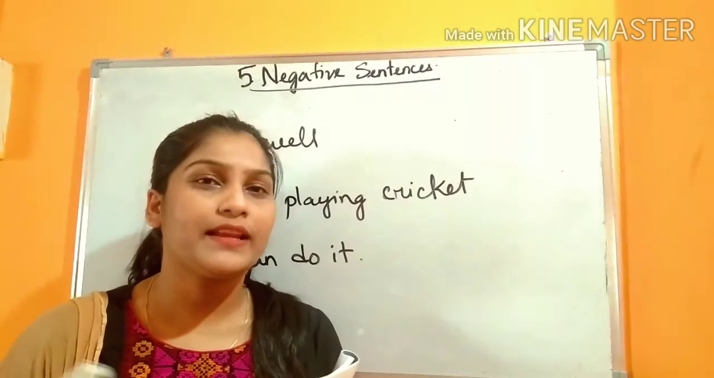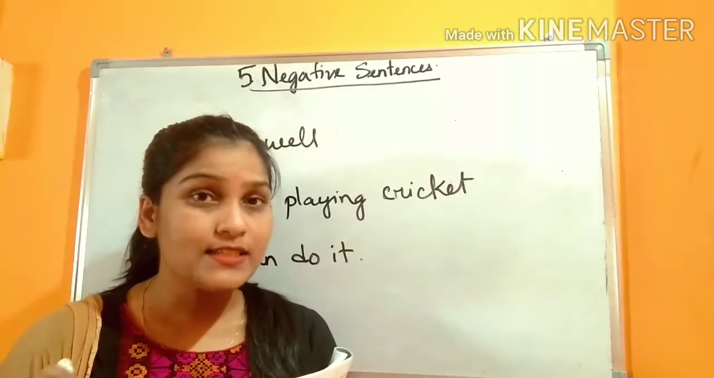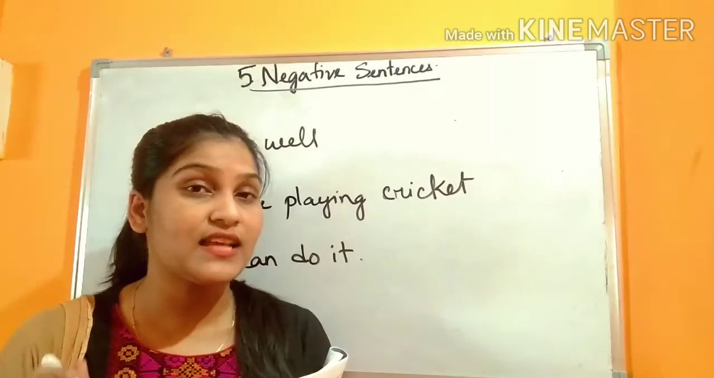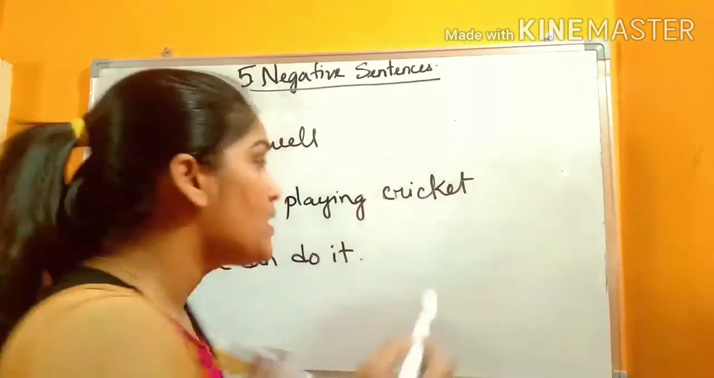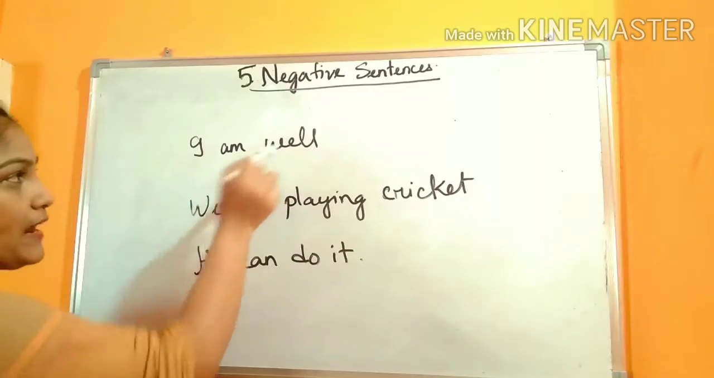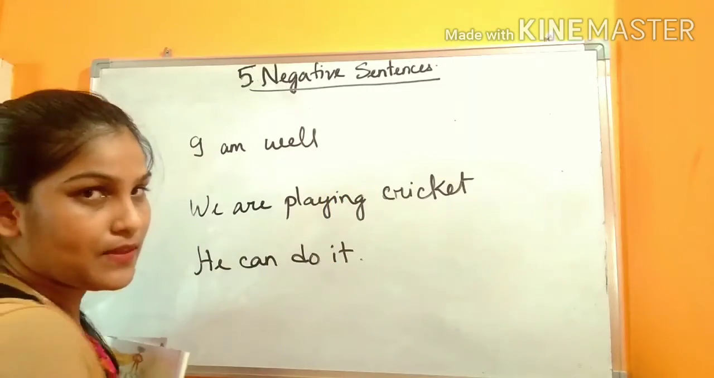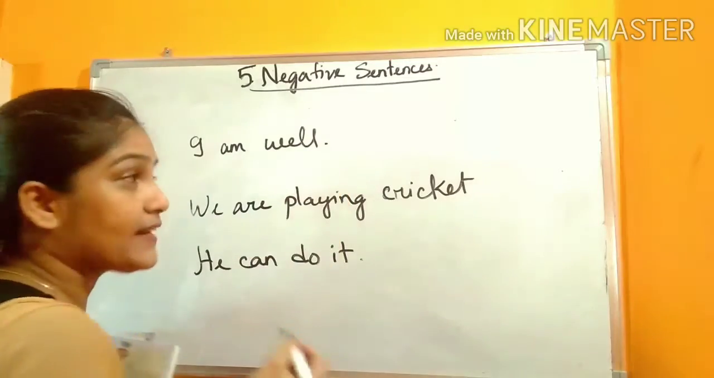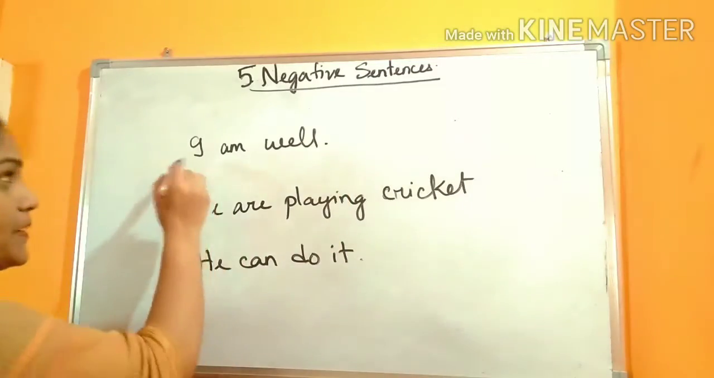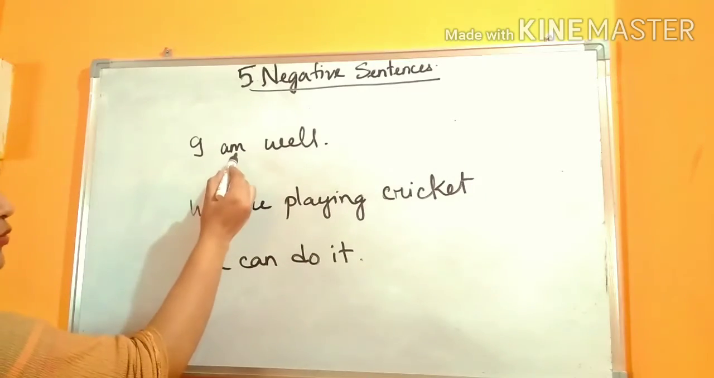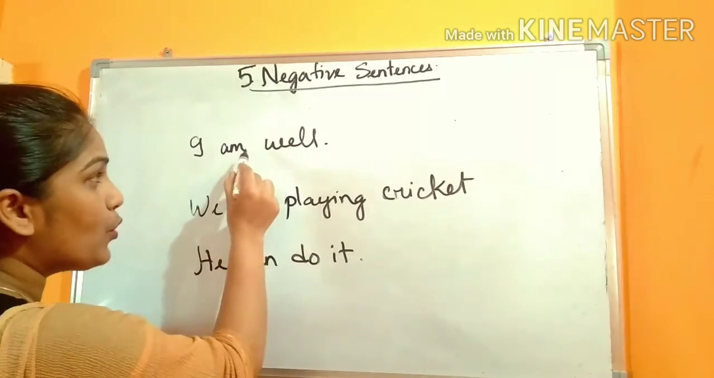So what do you mean by negative sentences? Sentences which have no or not, that type of sentences are called negative sentences. For example, I am well. What type of sentence is it? We know that this is assertive, that is declarative sentence. Yes, we know that. But this is what? Positive sentence, not negative. Because here we have not found any no or not.